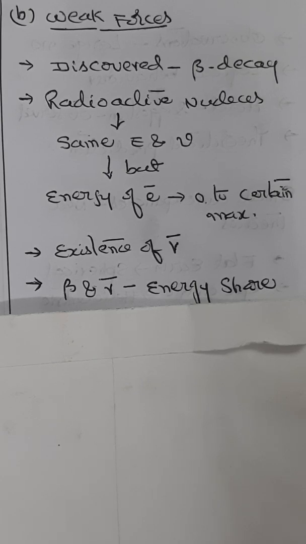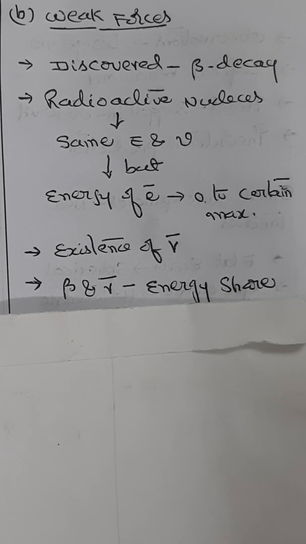According to theoretical considerations, all beta particles from a radioactive nucleus should possess the same energy and hence the same velocity. However, experiments showed that the energy of the electrons emitted from a radioactive nucleus varies continuously from 0 to a certain maximum value.